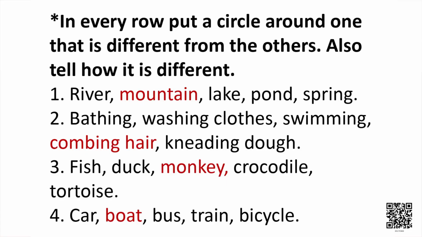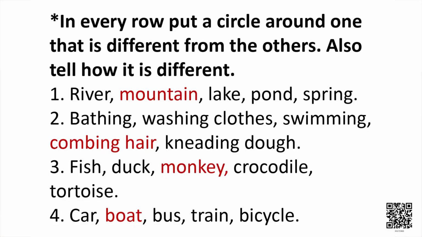Like in the first row, the things given are river, mountain, lake, pond, spring. Out of this, mountain is different. And why is mountain different? Because river, lake, pond, spring are sources of water, but mountain is not a source of water. So mountain is different. So I have colored it in a different color. In the second one, you will find bathing, washing clothes, swimming, combing hair, kneading dough. Out of this, combing hair is different because combing hair does not require water.